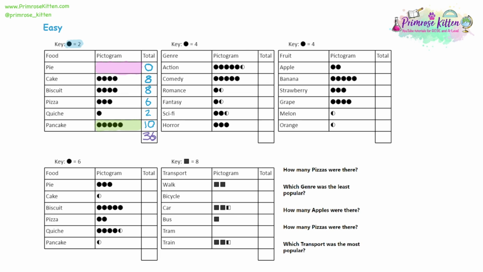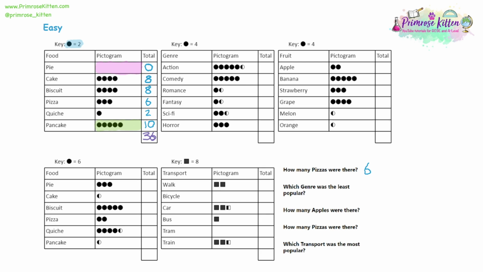Now, once you've had a look at the pictogram and you've thought about all the different bits of information you can take out of it, you can then look at the question you're being asked. And question 1, we're being asked, how many pizzas were there? So 6 people chose pizza. I can read that off the pictogram straight away. I've already done the work for this. So we can say 6, and that's our final answer.